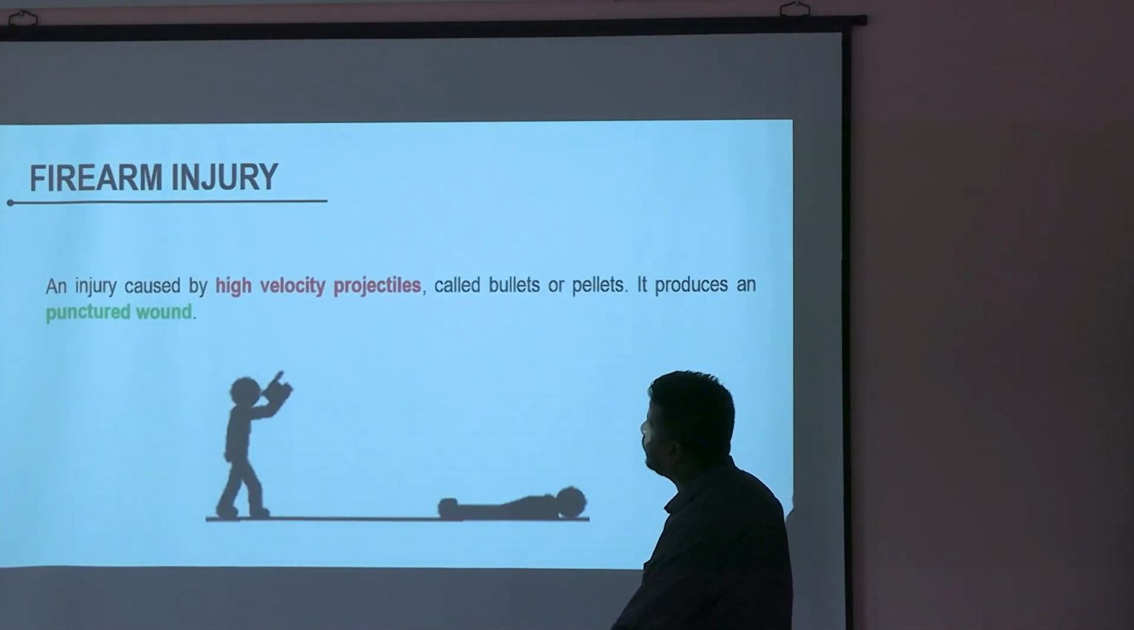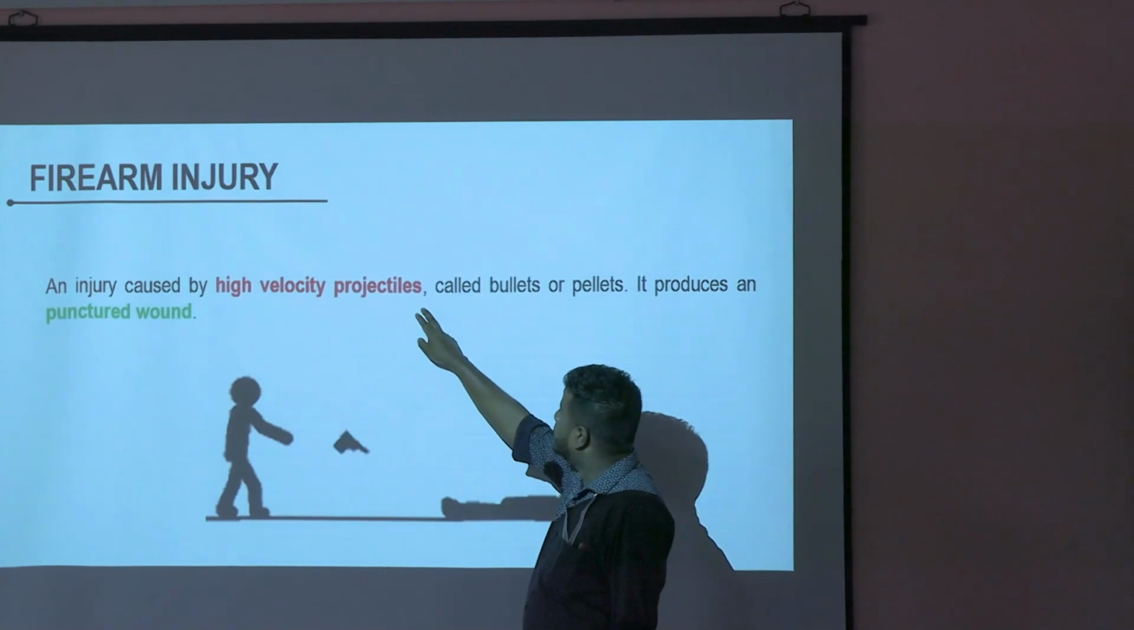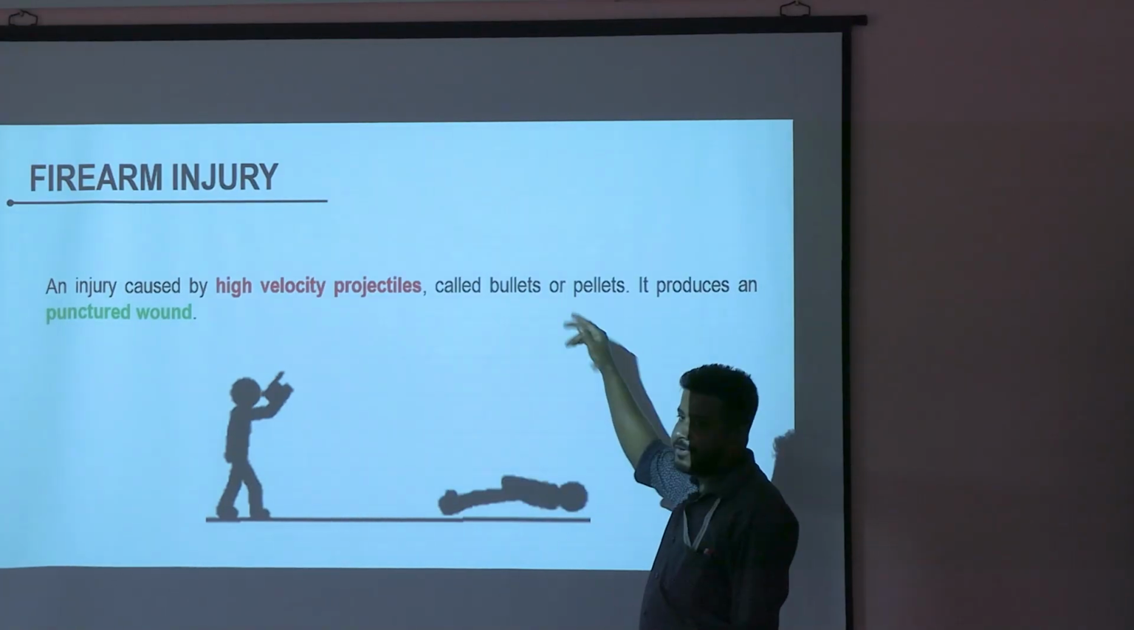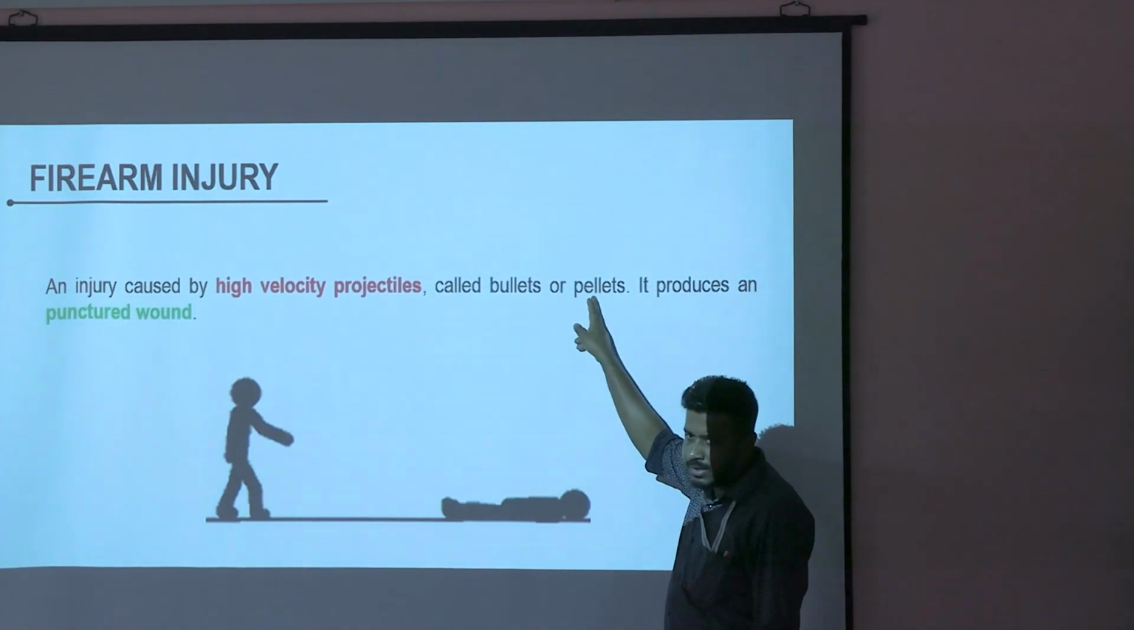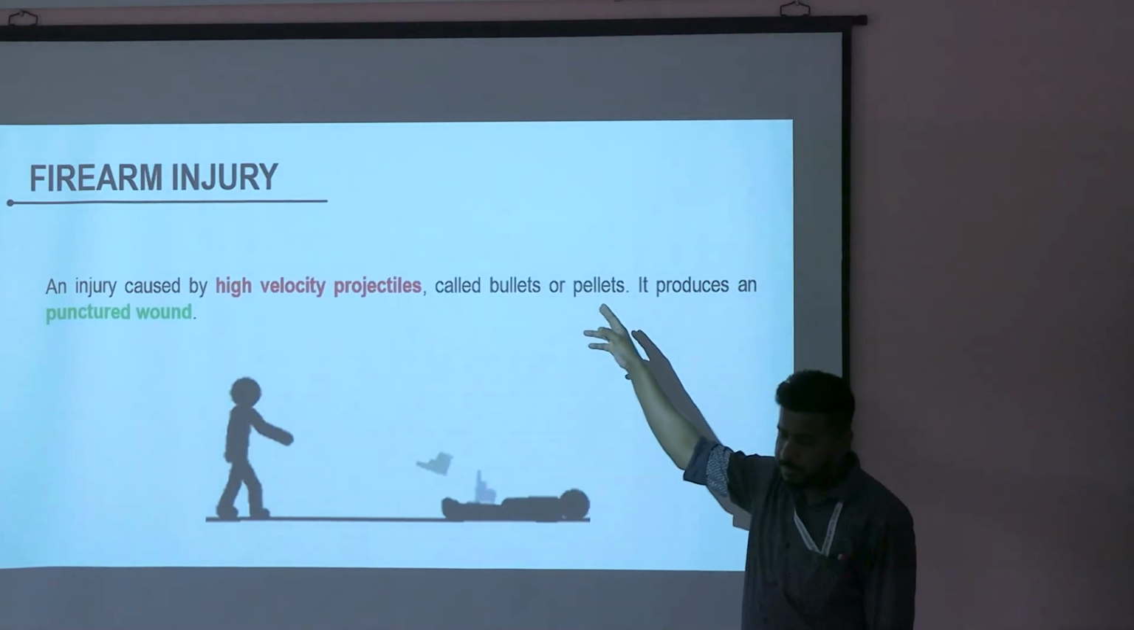Okay, now come to the firearm. Firearm injury means an injury caused by high velocity projectile. Projectile means either bullet or pellet. If it is a rifle firearm, it is known as bullet. If it is shotgun, it is known as pellet.